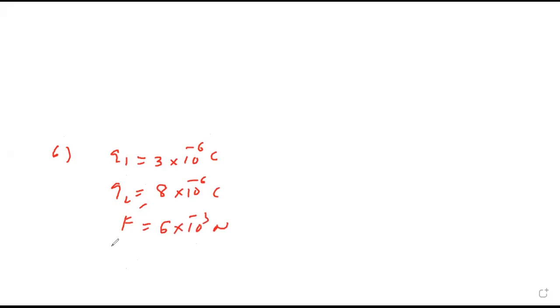If each of them is given an additional charge Q, actually it should be minus 6 into 10 raised to minus 6 coulomb, then what will be the new force between them? Distance is the same.